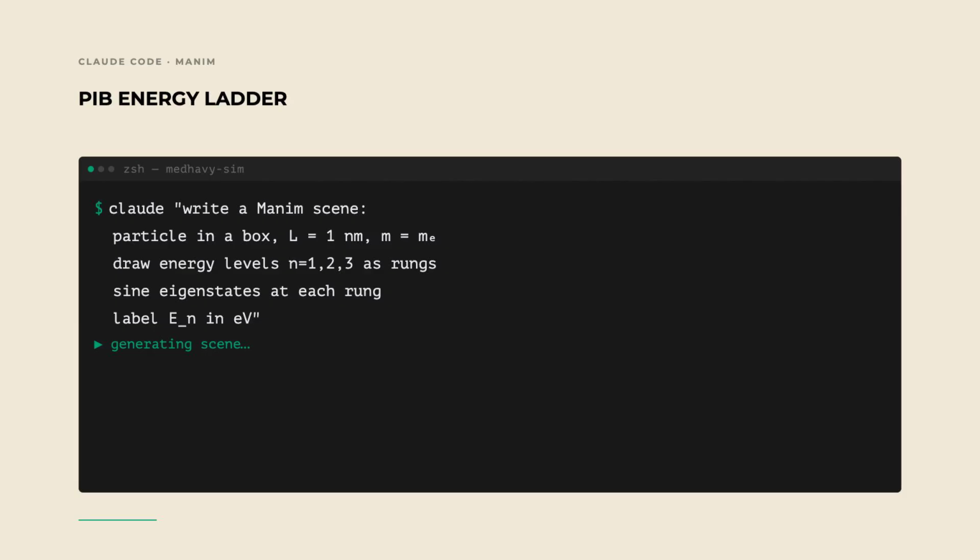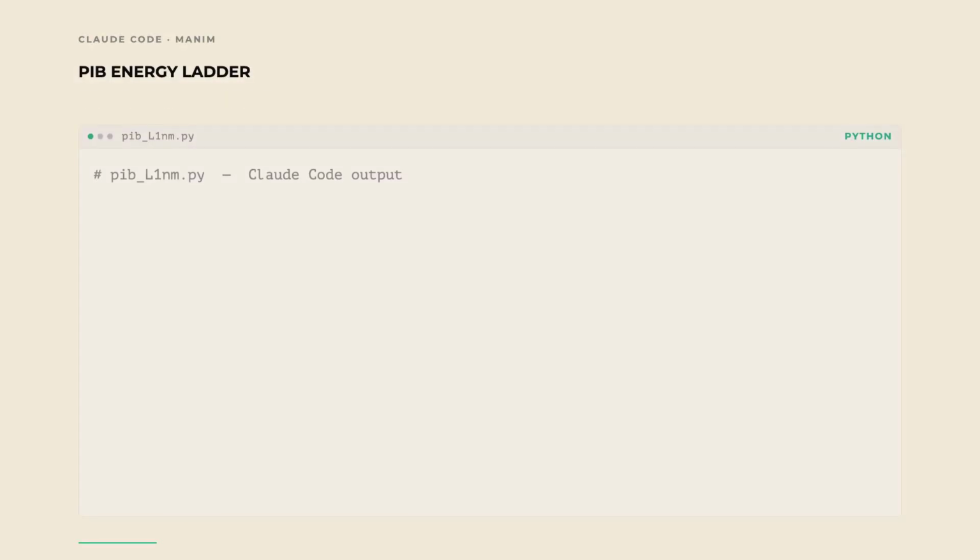3 things in every generation prompt. The rule, the numbers, what to render. Miss any one and the scene needs a redo. The CLI writes the file.